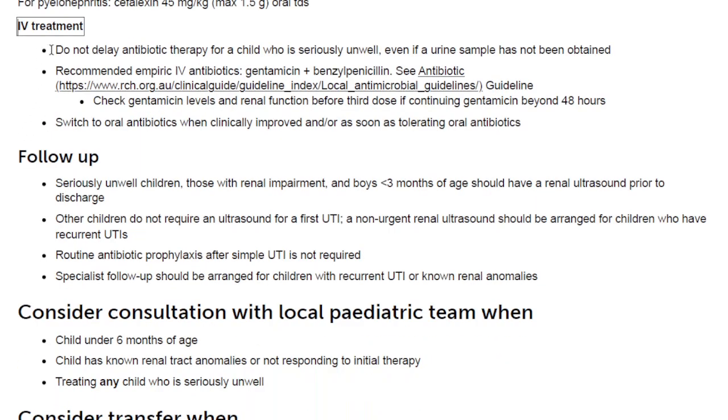IV treatment. Do not delay antibiotic therapy for a child who is seriously unwell, even if a urine sample has not been obtained. Check gentamicin levels and renal function before third dose if continuing gentamicin beyond 48 hours. Switch to oral antibiotics when clinically improved and/or as soon as tolerating oral antibiotics.